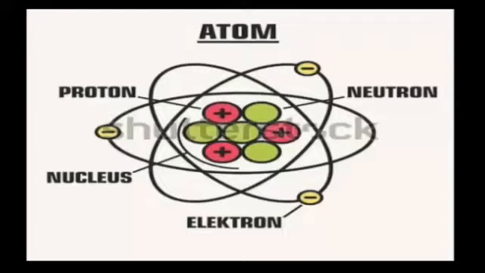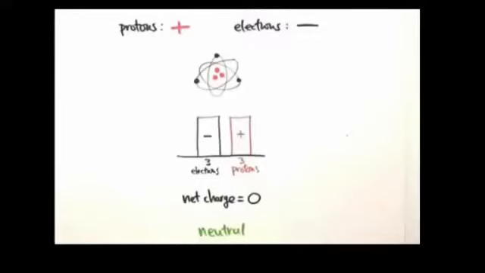Atom contains 3 fundamental particles: protons, electrons, and neutrons. Protons are positively charged, electrons are negatively charged, and neutrons have no charge. Protons are shown with a red circle on your screens, electrons with a negative charge are shown with yellow circles, and neutrons, which have no charge, are shown with green circles. So these 3 are the fundamental particles of an atom.